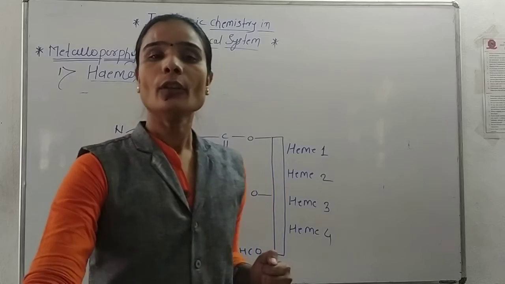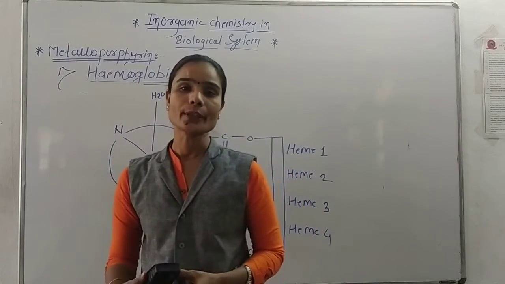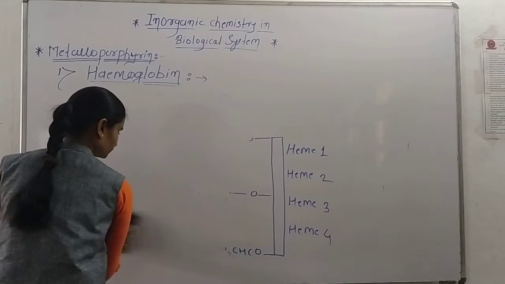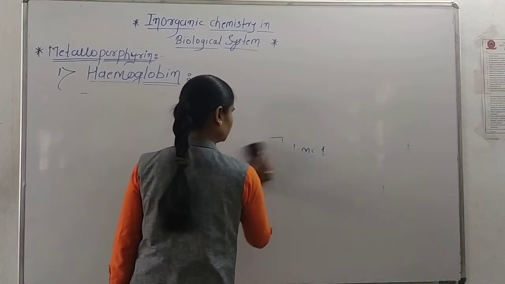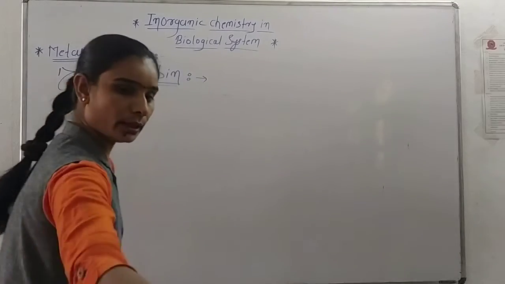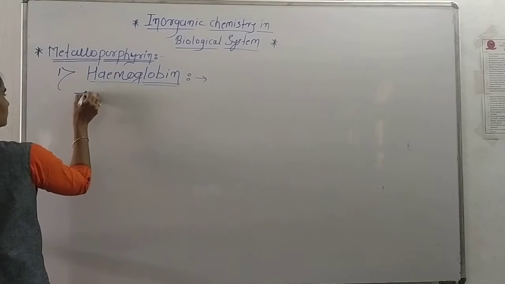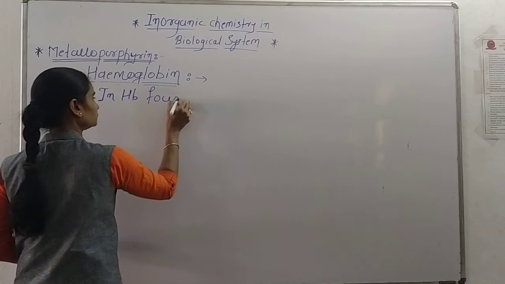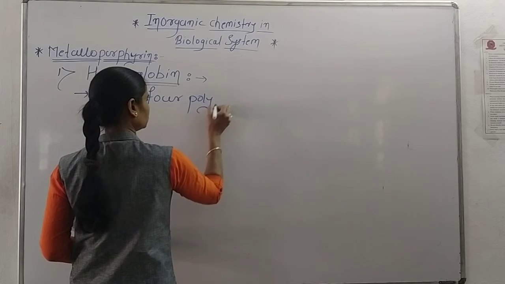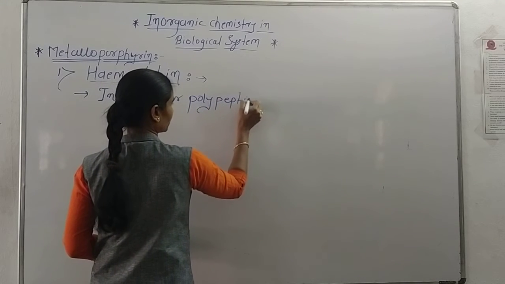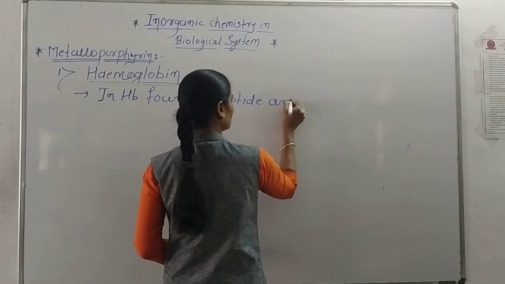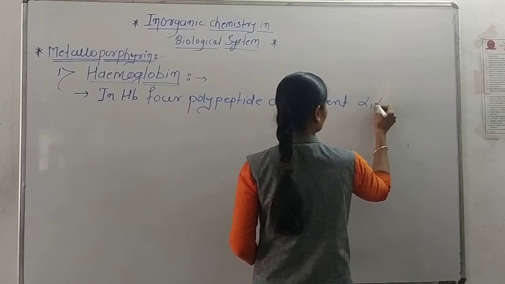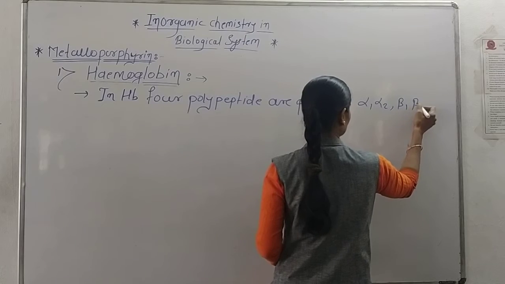Now in hemoglobin, 4 polypeptides are present: alpha 1, alpha 2, beta 1 and beta 2.